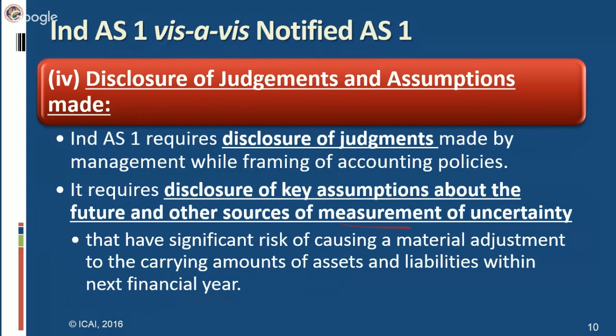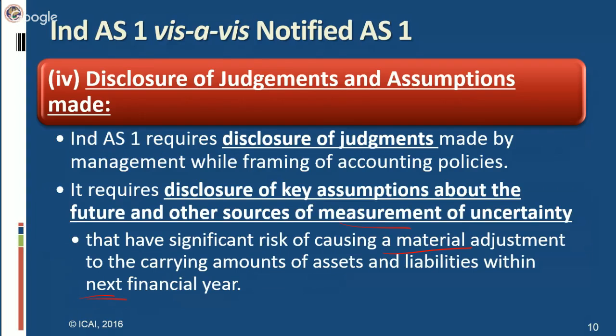Those other sources of measurement uncertainty or key assumptions that have significant risk of causing a material adjustment to the carrying amount of assets and liabilities within the next financial year have to be disclosed. You cannot presume what the impact will be down the line, but in the next financial year, if you are able to measure the impact, you have to disclose the source of measurement, that impact, key assumptions, judgments, everything.